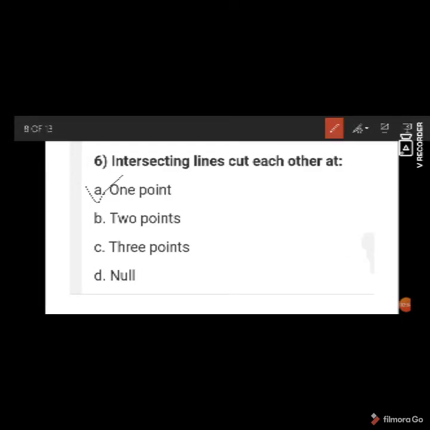Intersecting lines cut each other at 1 point, 2 points, 3 points, or no point. So suppose these are the two lines AB and CD. They cut at only 1 point. So the answer is 1 point.